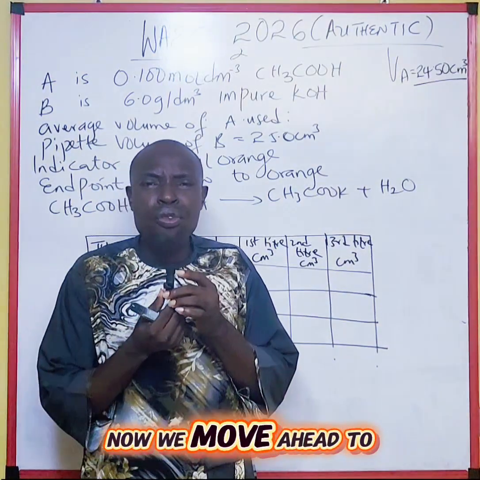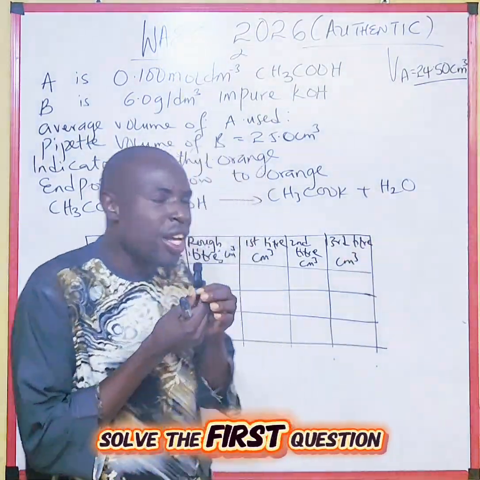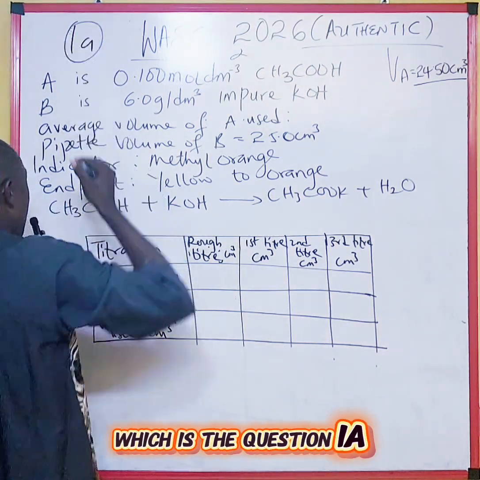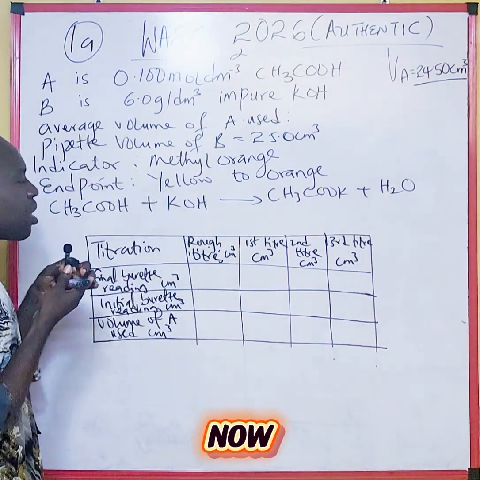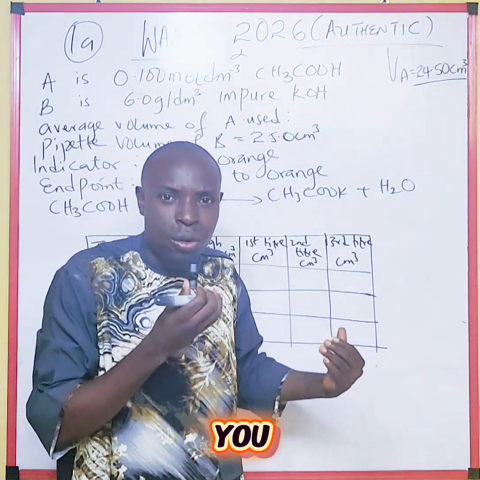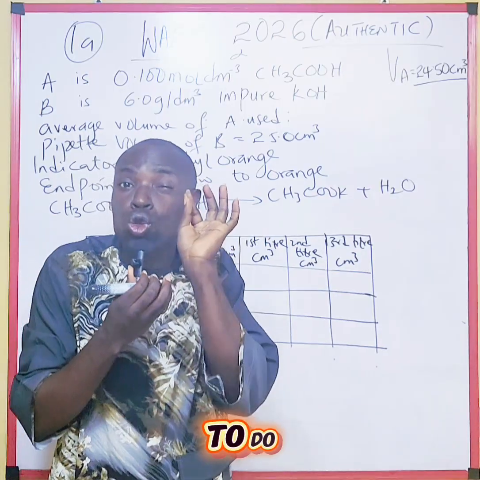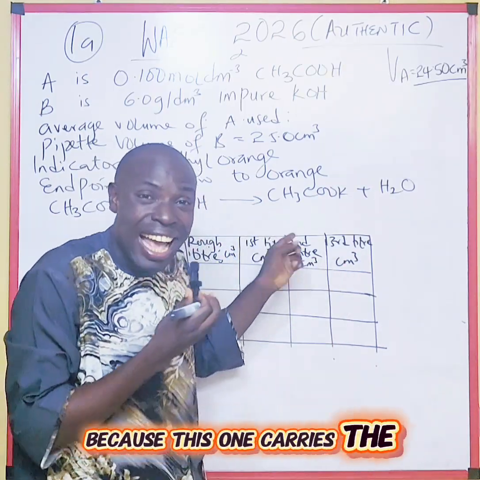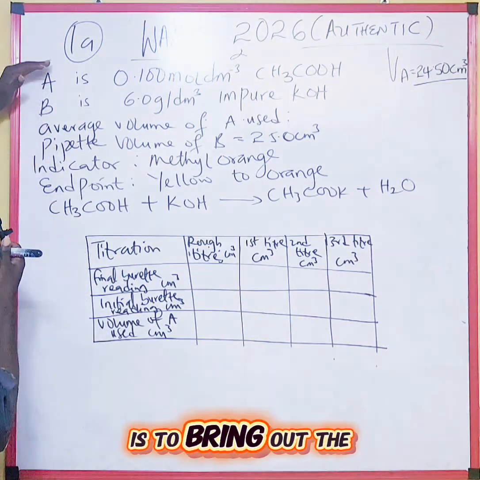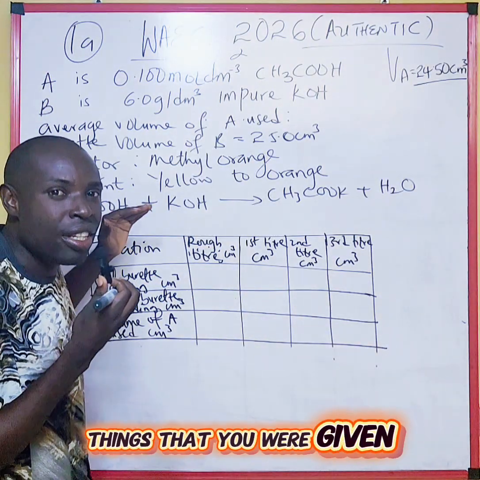All right, now we move ahead to solve the first question, which is question 1A. In the space provided for you, the first thing you are to do, because this one carries the highest mark, is to bring out the things that you were given in the question.